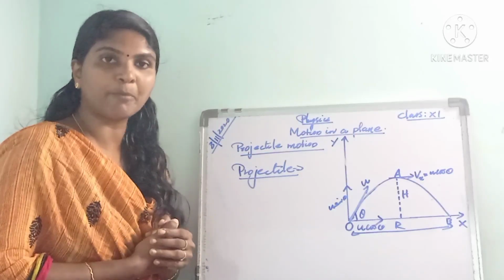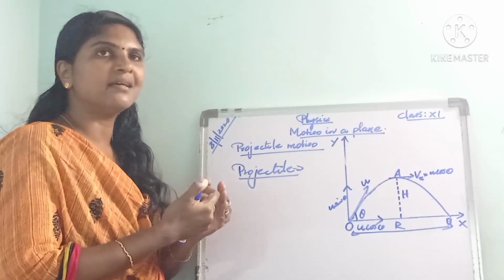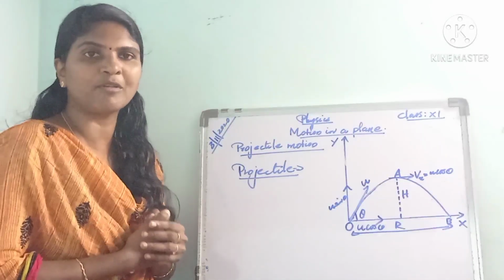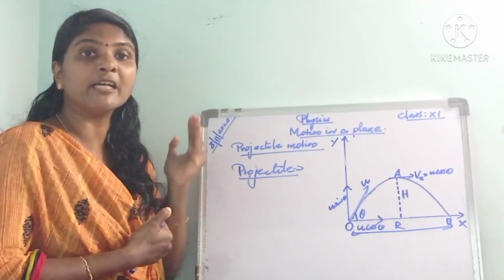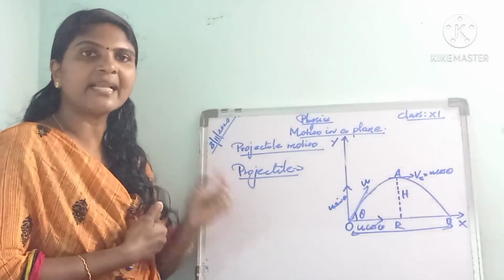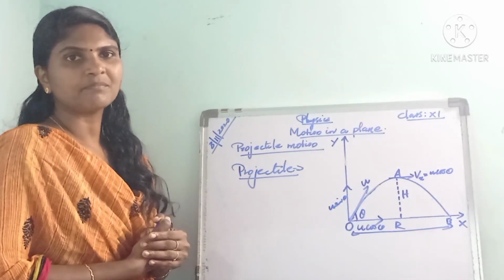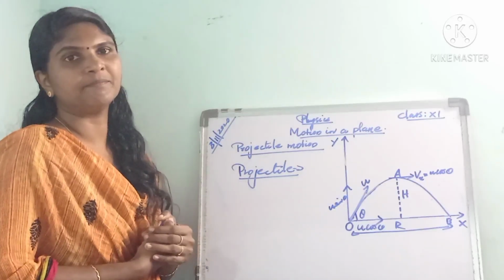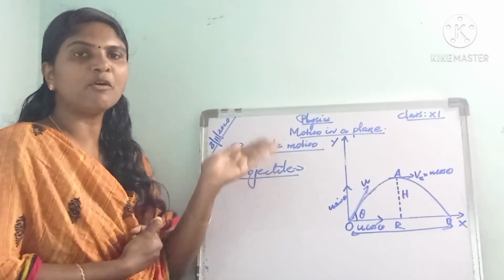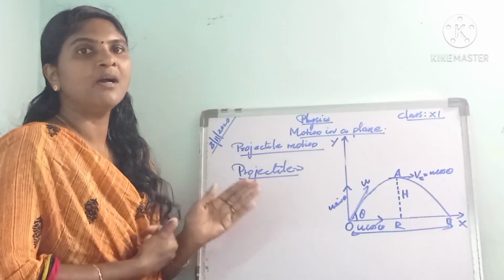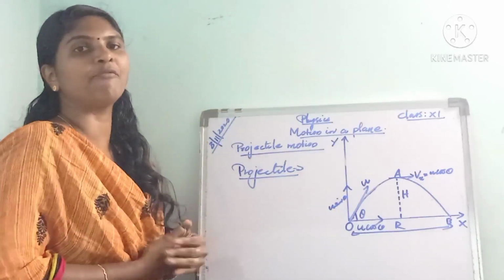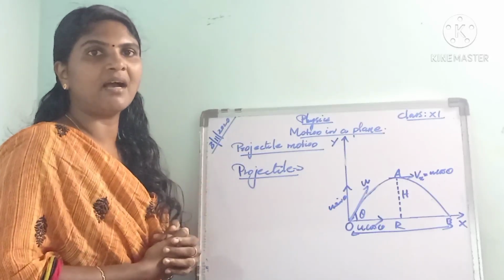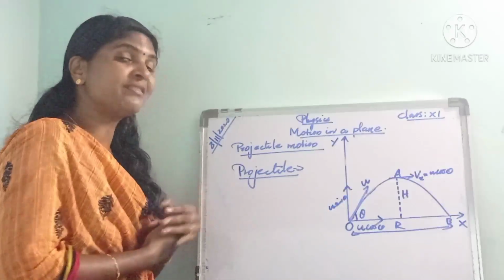I'll tell the examples for projectile. A javelin thrown by an athlete is an example for projectile. A bullet fired from a rifle is another example. Then an object dropped from an aeroplane. Also a jet of water coming out from the side hull of a vessel. All these things are projectiles and their motions are projectile motion.